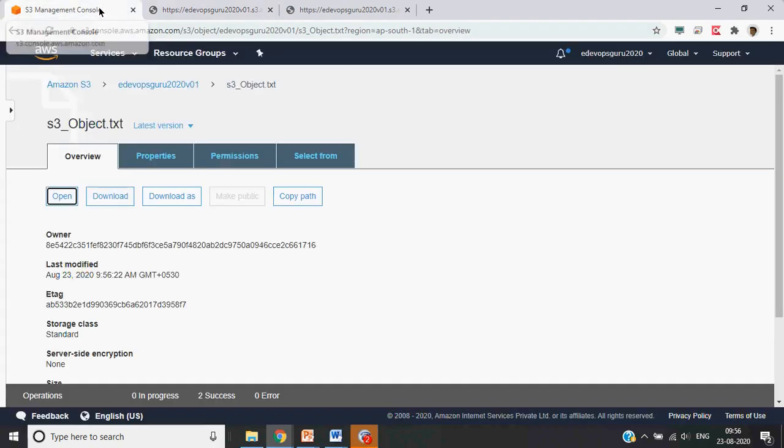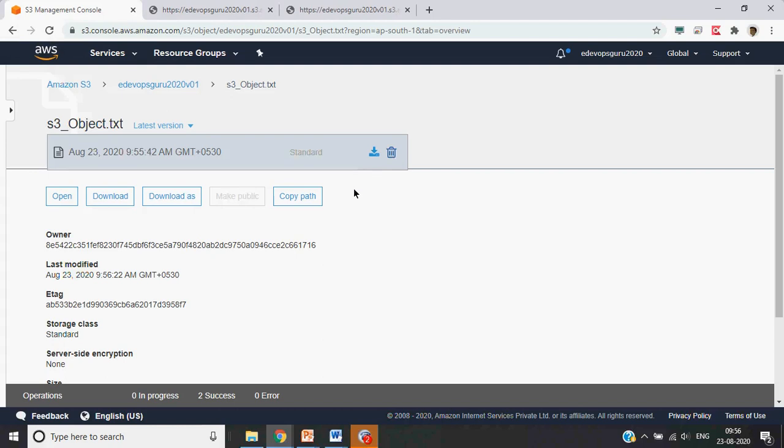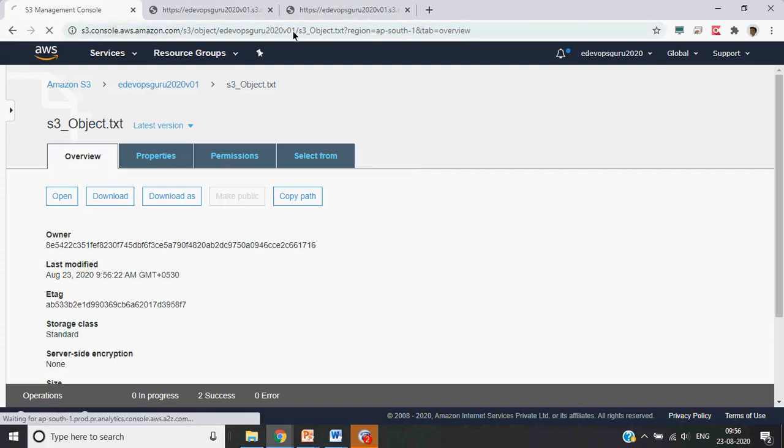Whenever you open a file, it will return the latest version of the file. But if you want the old version, you can always download it. Here you can always delete a version also. If I delete the latest version, then you will be left with the old version.